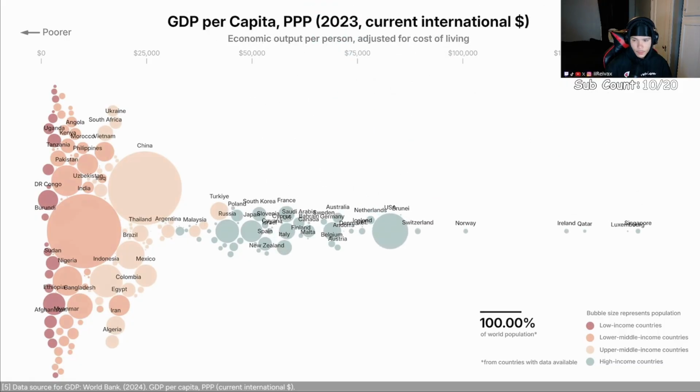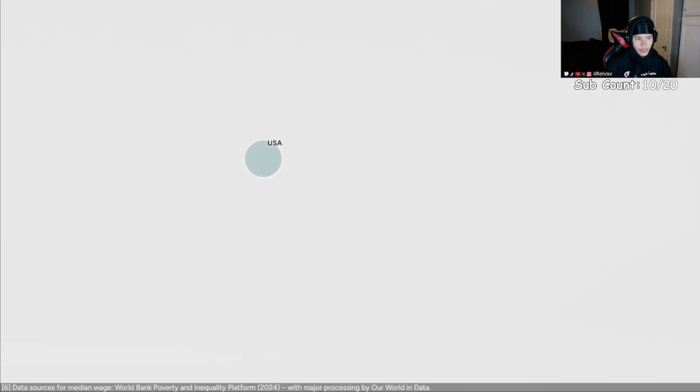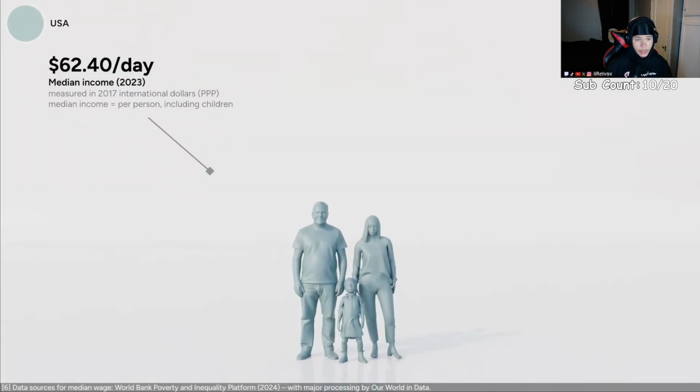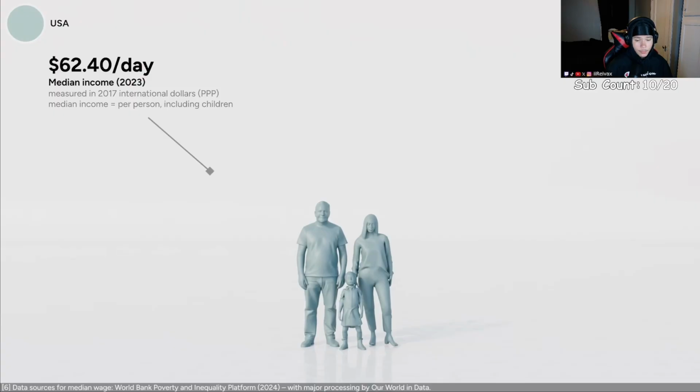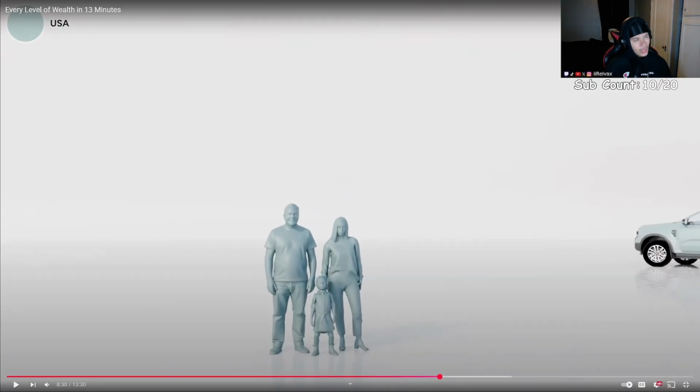In the final 10% of the world's population, we find the wealthiest countries such as the US. The median wage in the US is about $62 per day. Living standards are not that different from the previous year, but people can afford more things here. Americans tend to have bigger houses, bigger cars, and they can buy more things in general.